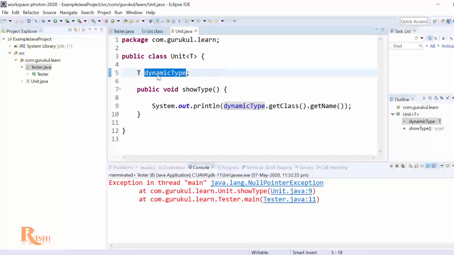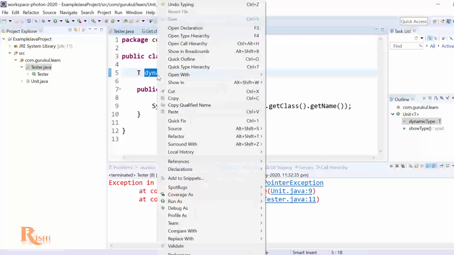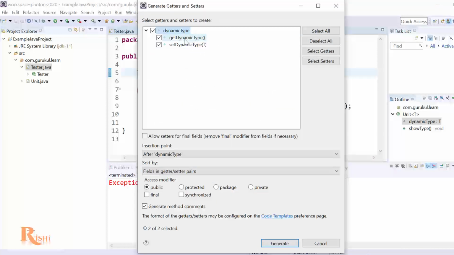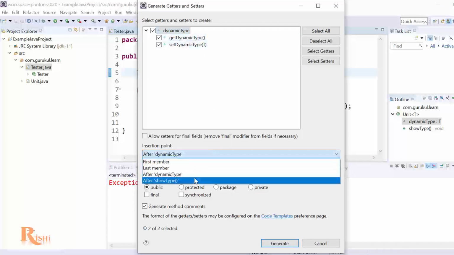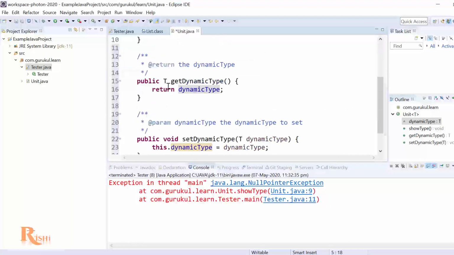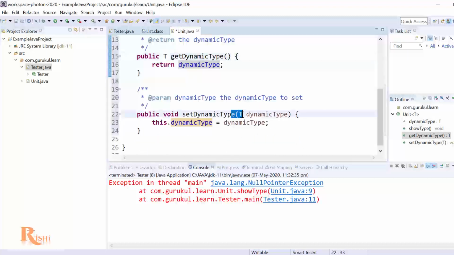So can I create that? You can create a setter and getter with T as well. So let's go ahead, in Source, Generate Getters and Setters. I can select dynamicType, create that on showType and generate it. So you can see that my getter method is returning T and my setter method is also accepting T. It's completely fine to have a setter method taking a dynamic type.